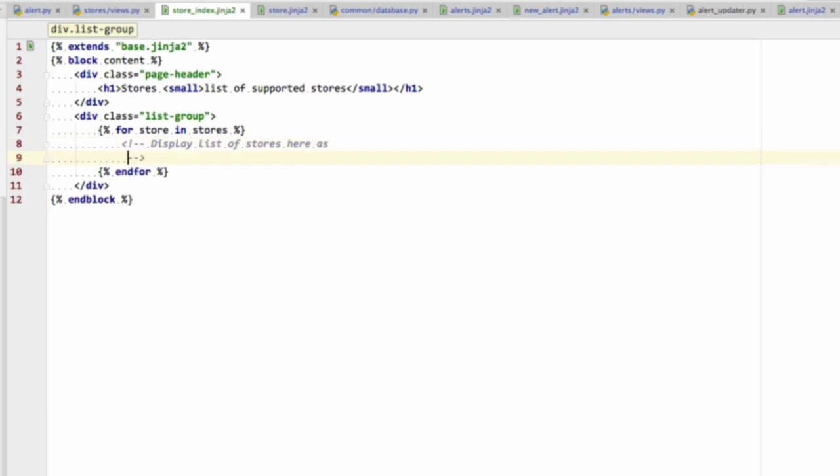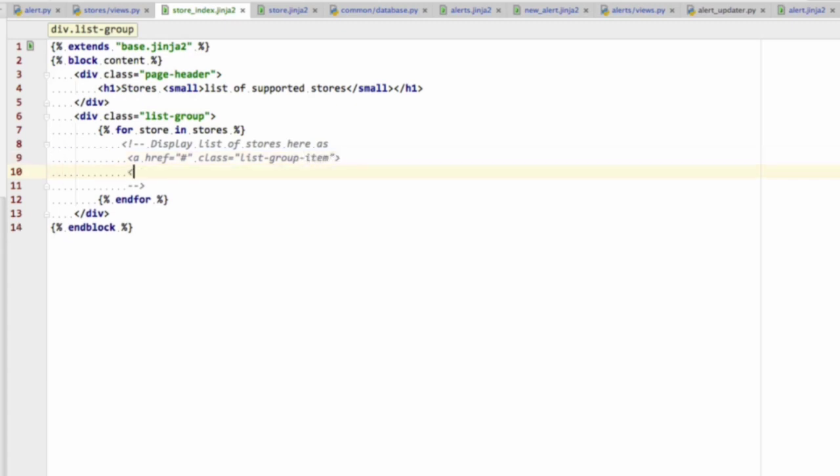As for the way we're going to display them, as we know, a href is a pointer, a link to somewhere. The class is list-group-item, and that's it. And then inside that they've got an h4, which is the title, and it has a class list-group-item-title.